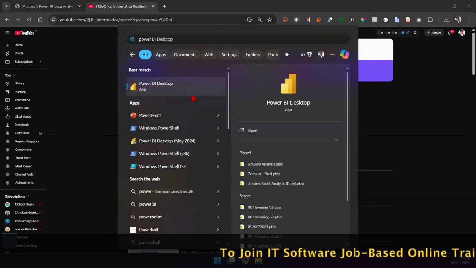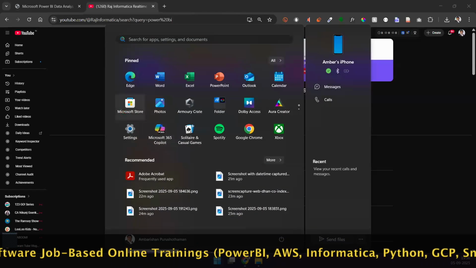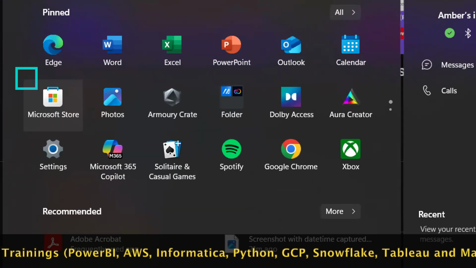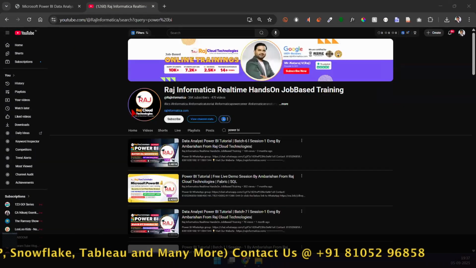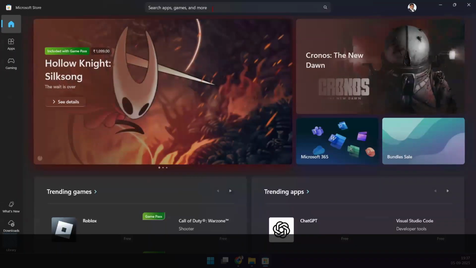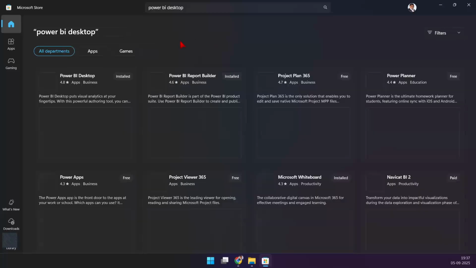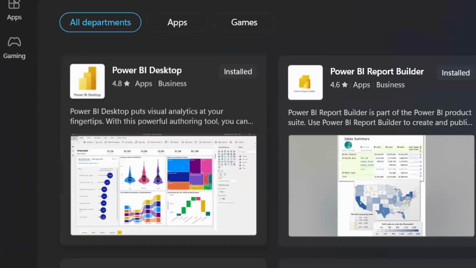Now, Power BI Desktop is a free version and you can install it from Microsoft Store. So you can just go here and search for that in Microsoft Store. So let me do that. Okay, Microsoft Store. And then I'm going to bring up this one here. Just give me a minute. Okay. And we'll search for Power BI Desktop. All right. Now, Power BI Desktop can be installed from here. And I would say this is the best way to install this. Go to Microsoft Store, search for Power BI Desktop, and you get this app here.